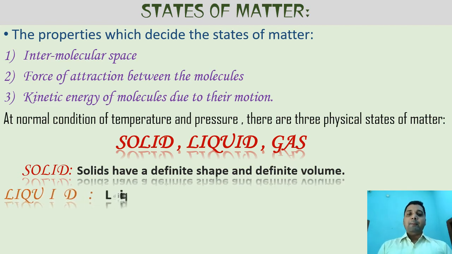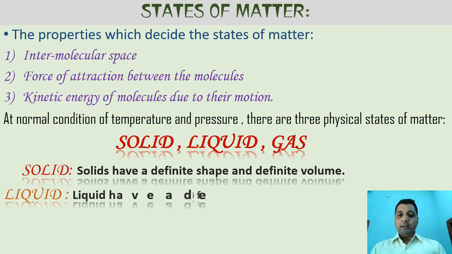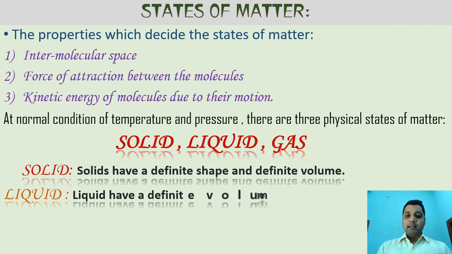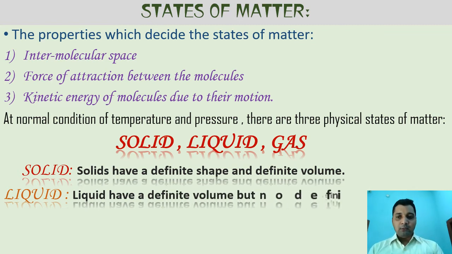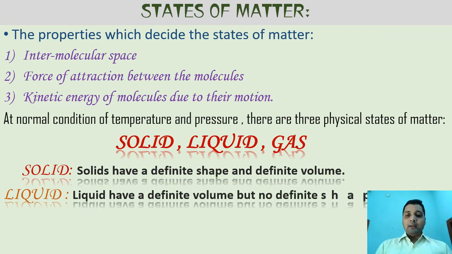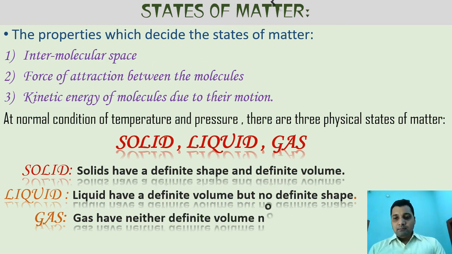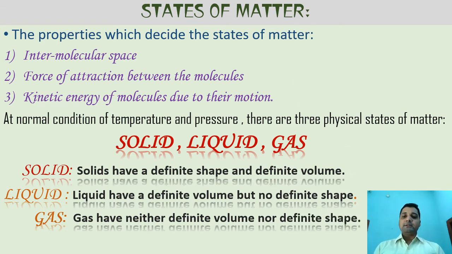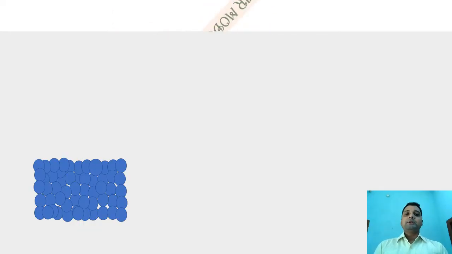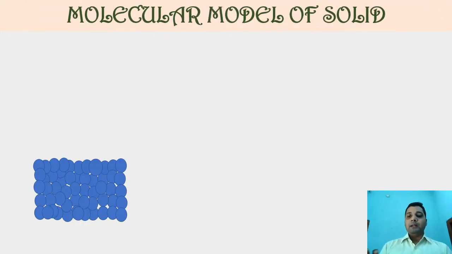Liquid has only definite volume but no definite shape. Liquid takes the shape of the container where it is kept. Another one is gas. Gas has neither a definite volume nor a definite shape. Means gas will occupy all the space available to it. It does not have any definite shape. When we come to the next part, the molecular model of solid.